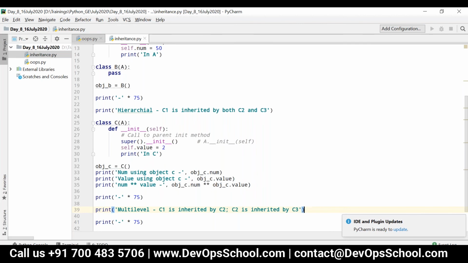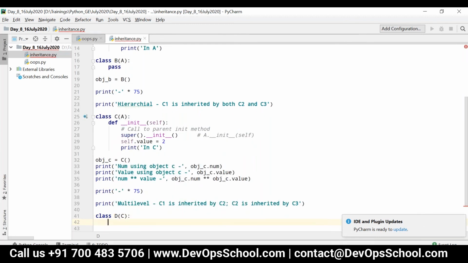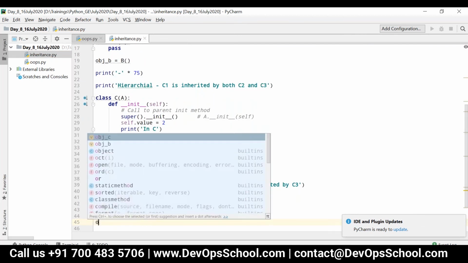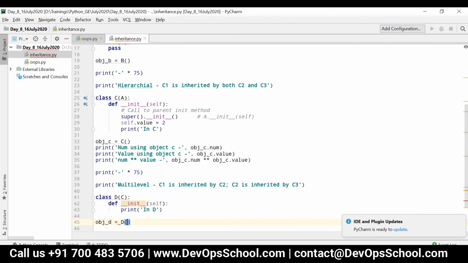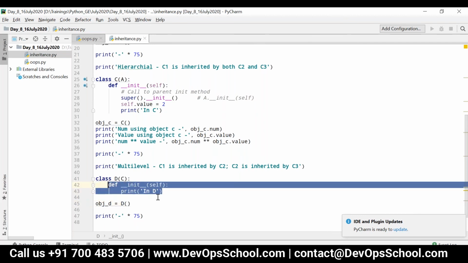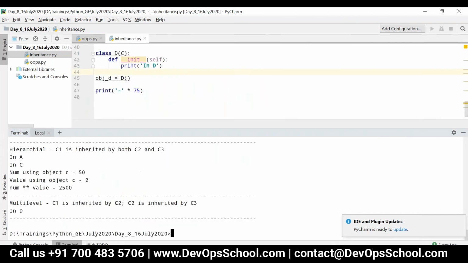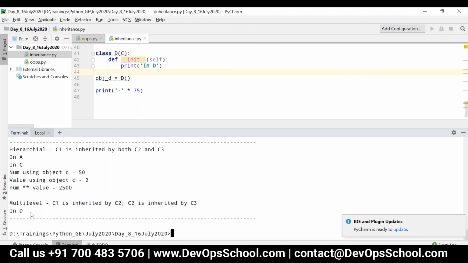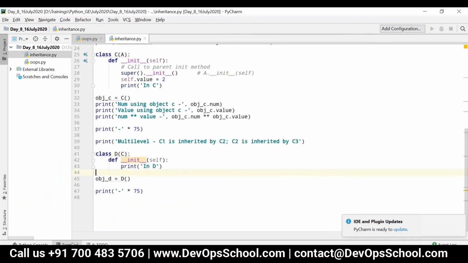So now I am going to create the class D which inherits C. I can write def __init__ of self and then print in D. Now let me call obj D is equal to D. What will happen in this case? It has its own init method, so in D will be printed. Look at this, in D is printed, because it has its own init method.